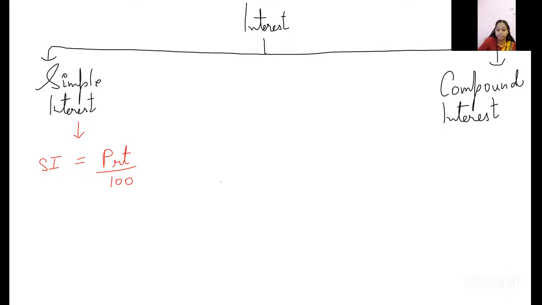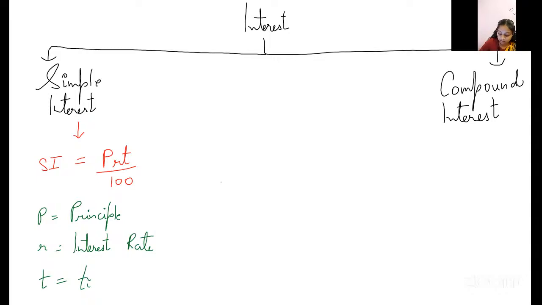Yes, PRT by 100. P is my principal amount. R is my rate of interest. And T is time period.